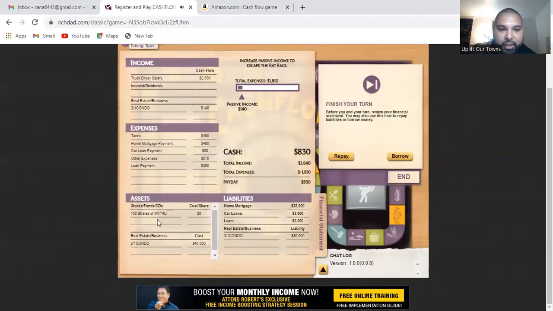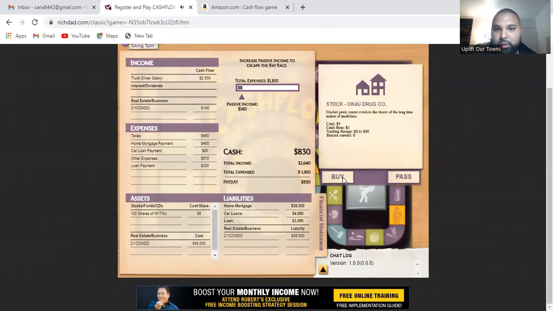So now, as you can see here, I own 1 stock, and now I have some real estate that I own, and I'm making $140 a month. So as you can see, my payday didn't drop that much, so I'm okay with that. I'm just gonna pay this $3,000 loan as soon as possible. And like I said, every time I send a payment to that $3,000 loan, I get $100 back. So let's continue.